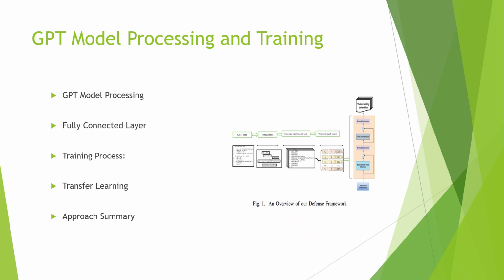The output of the final transformer layer is fed into a fully connected layer, and binary classification determines whether the input indicates malware. Third, the training process. We employed the binary cross-entropy loss function and the Adam optimizer to train the GPT model. Transfer learning is used by fine-tuning a pre-trained GPT model on the IoT-23 malware dataset.